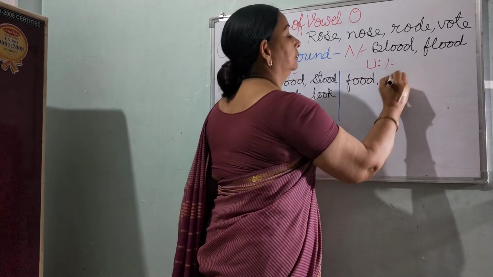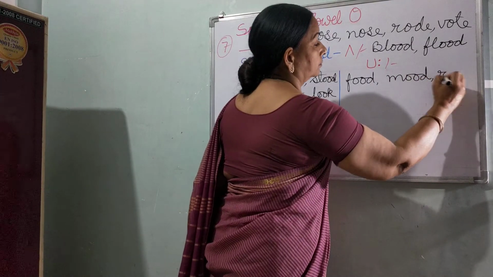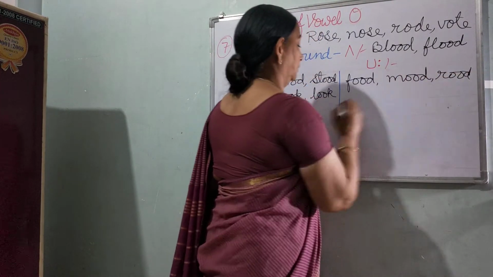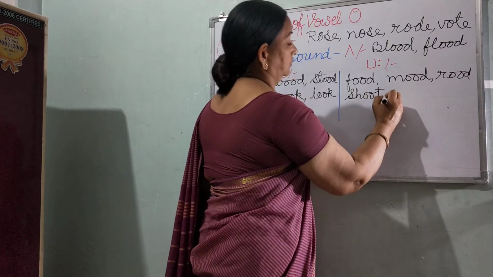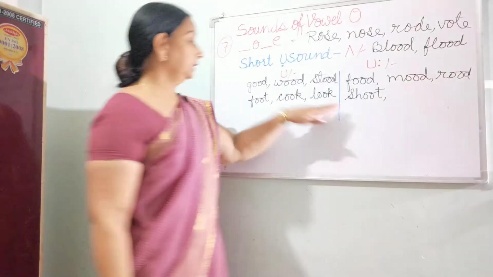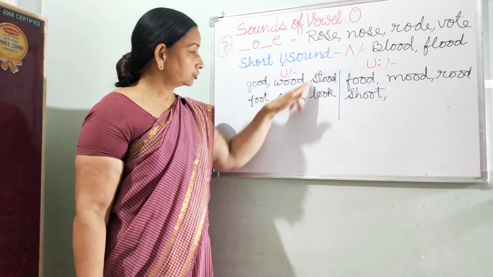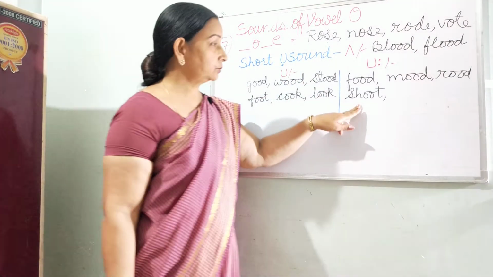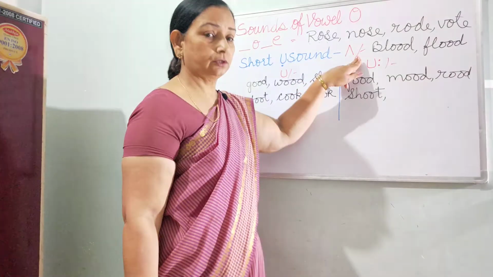The same spelling O, but the sound is long U, as we see in food, mood, root, shoot, etc. So we see the spelling is same, but the sound is short sound, long sound, and one more short sound of U.